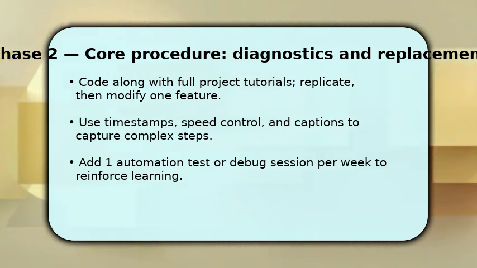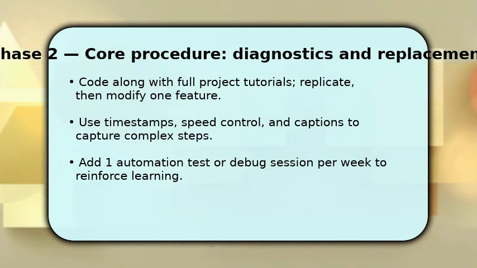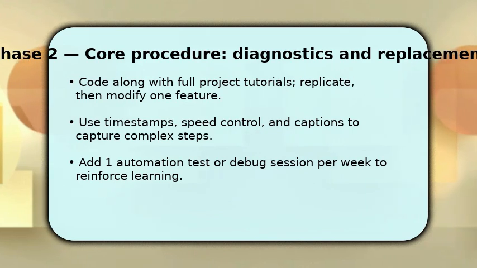Next, introduce one automation test or a focused debug session each week to practice thinking like a developer. Regularly read comments for gotchas and pause to write short notes, summarizing why each block of code works.